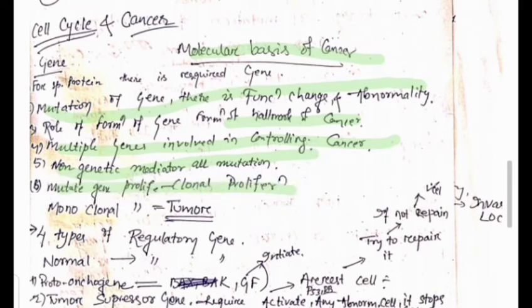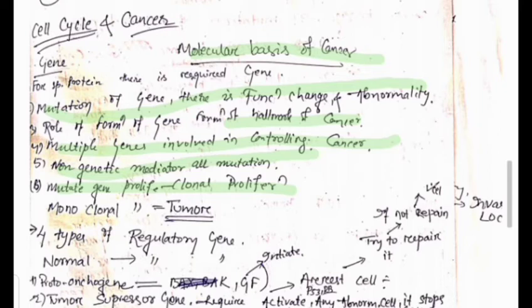There will be clonal proliferation, and there are two types, monoclonal and polyclonal proliferation. Monoclonal proliferation is found in neoplasia. That is physiological case. It may be reversible, but polyclonal cannot be reversible.